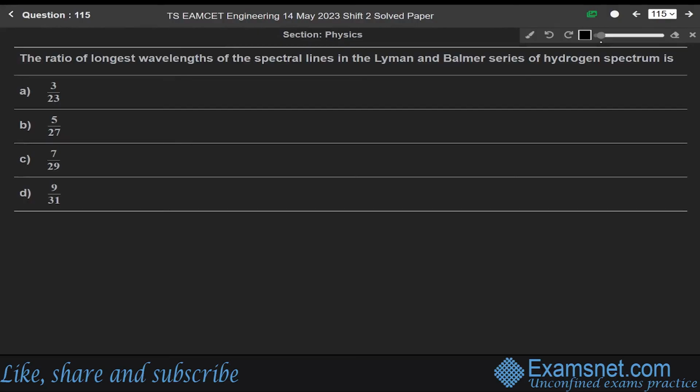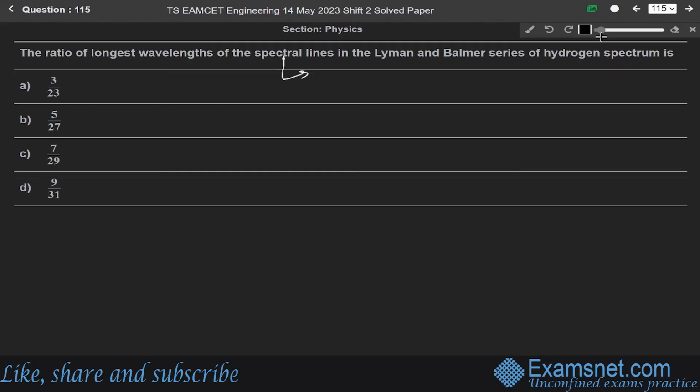Now next one is 115. The ratio of longest wavelengths of the spectral lines in the Lyman and Balmer series of hydrogen spectrum is, okay. So this one is from the chapter of atoms. The question is asked to find the longest wavelength, okay?